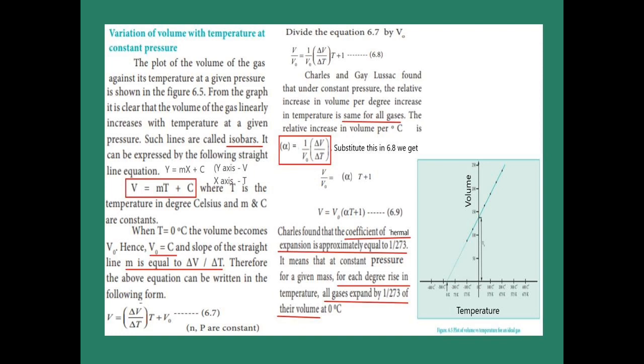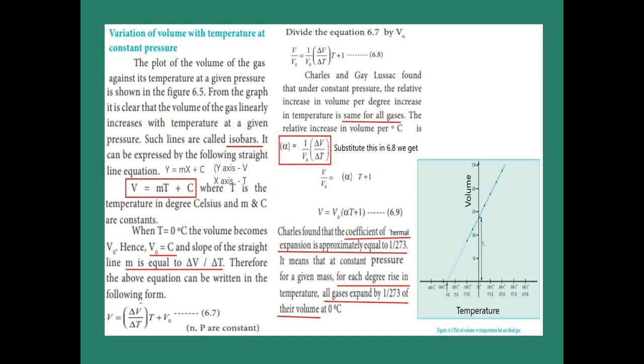The straight line equation is y equal to mx plus c. Y-axis we are having volume, and x-axis we are having temperature T. So the y equal to mx plus c now changes to V equal to mt plus c. Here t is the temperature in degree Celsius and m and c are constants, V is the volume. Now at t equal to 0 degree Celsius, we get one volume. That volume is called V0. Hence V0 is equal to c.